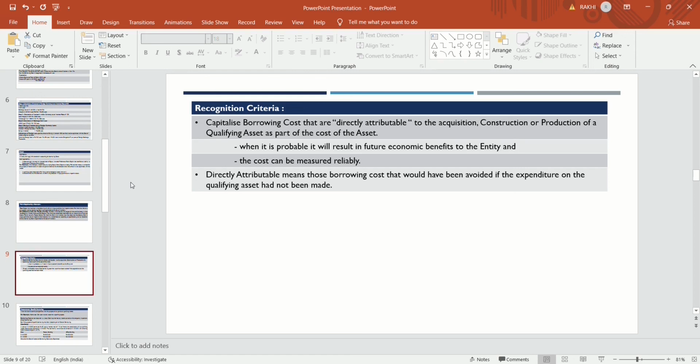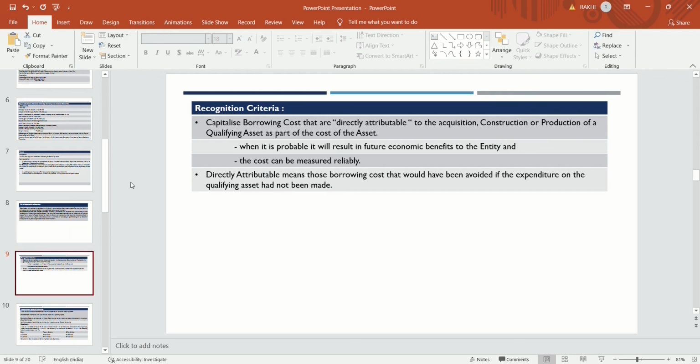So the cost is to be charged to P&L and not capitalized with the respective asset.